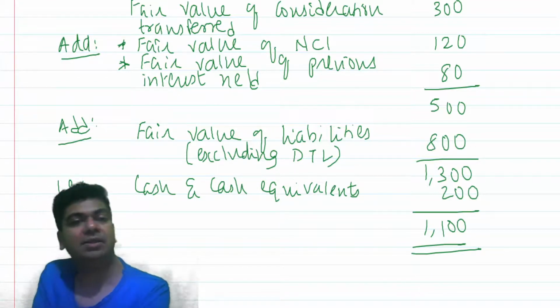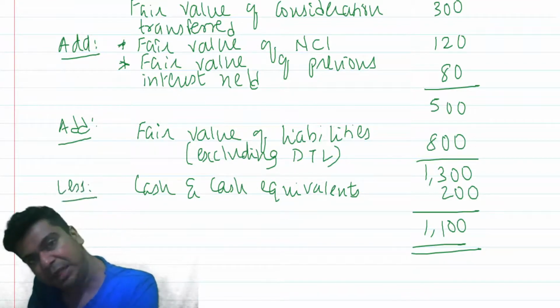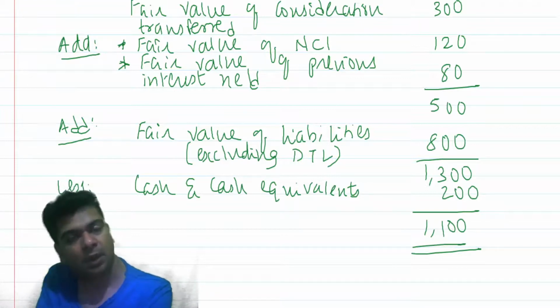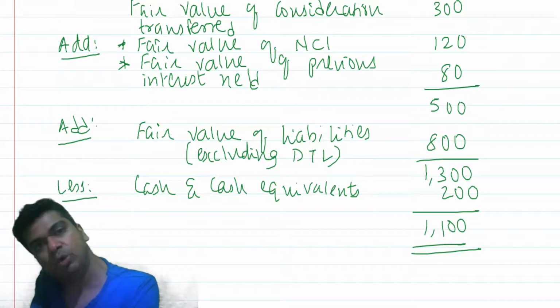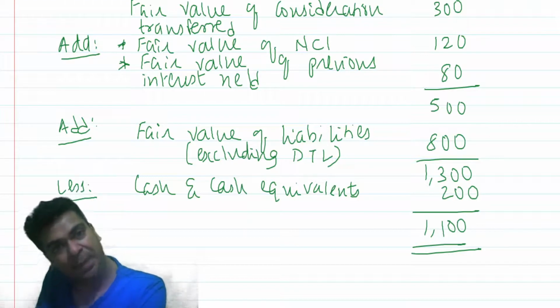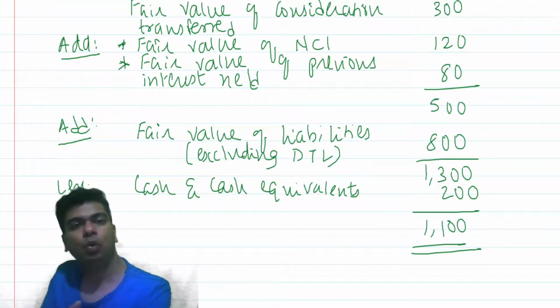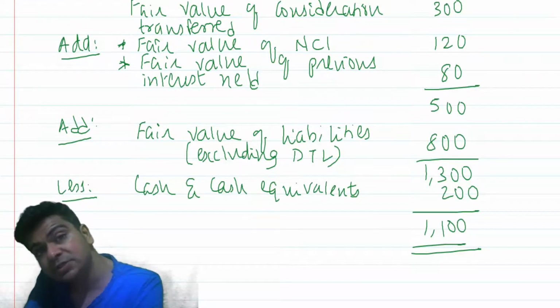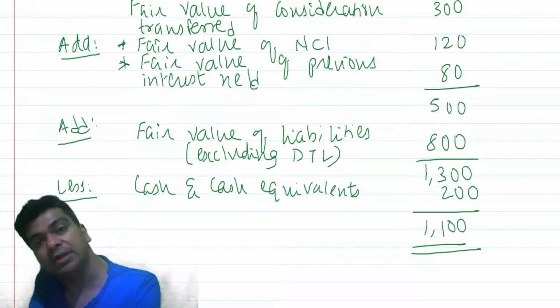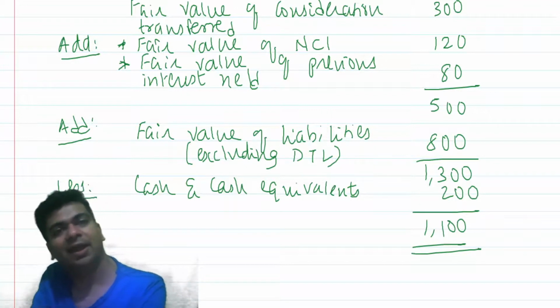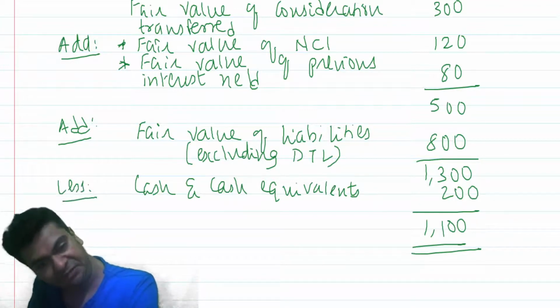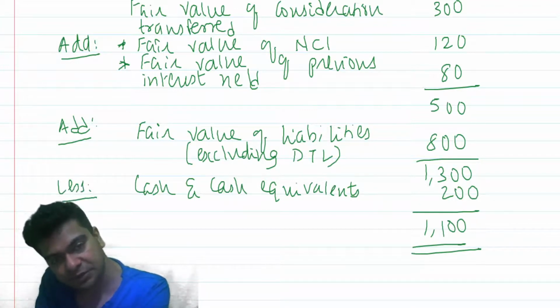Effectively, acquiring your company has not cost me 1000 rupees. It has cost me only 800. Because when I pay you 1000 and in return I get cash and cash equivalents of 200, the gross assets that I am acquiring is only the net amount of 800, isn't it? So that's the reason we deduct the cash and cash equivalents.